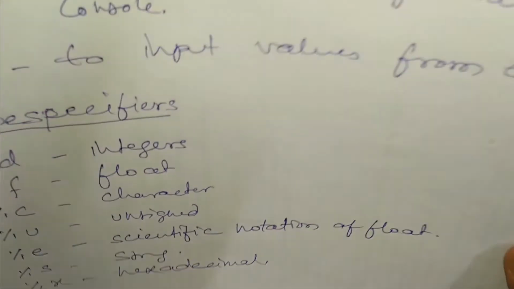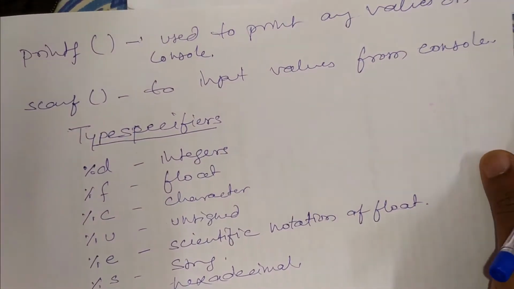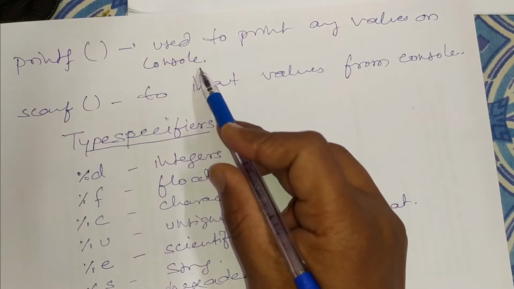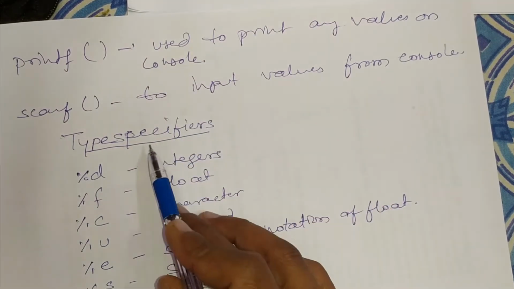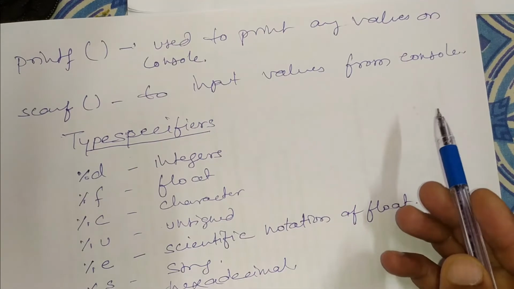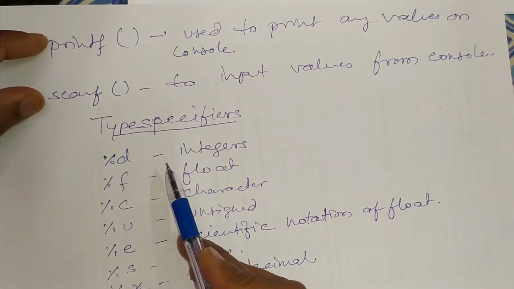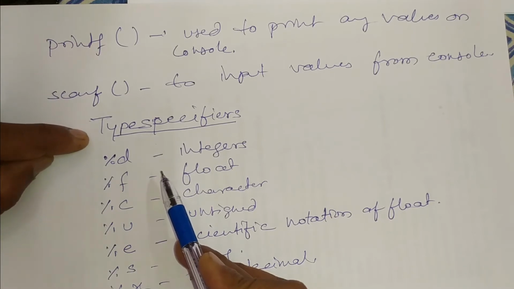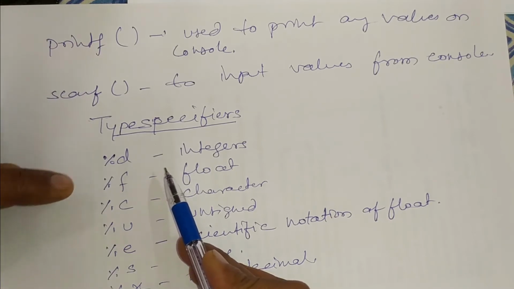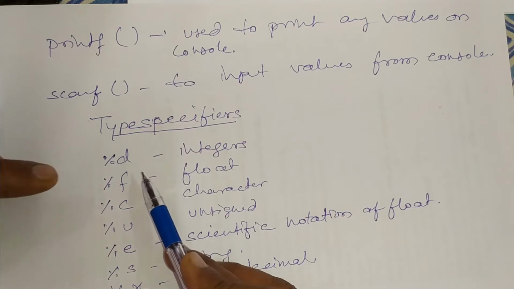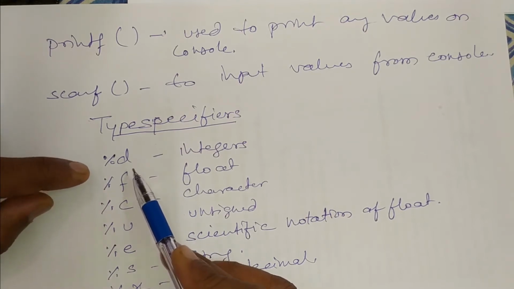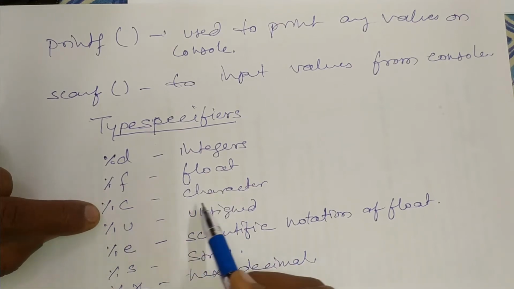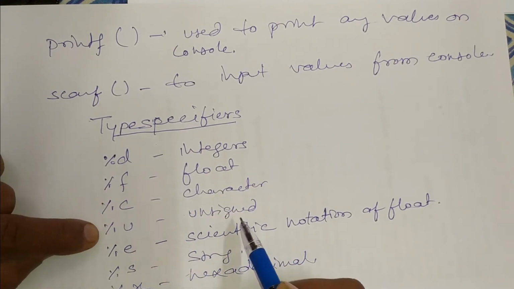Now the first two statements that you should know are printf and scanf. Printf is used to print any values on the console. Console means screen. Scanf is used to input any values from the console. In both the statements, printf and scanf, we have to use some type specifiers. Type specifiers specify the type of variable that we are going to use in place of that, in which %d means integer, %f means float, %c means character, %u means unsigned.